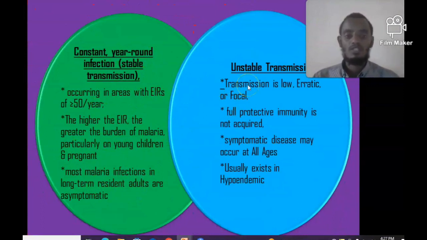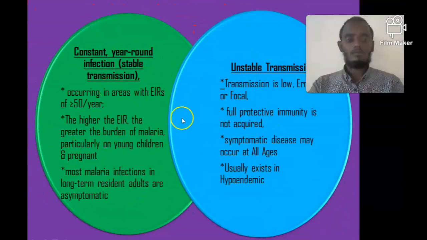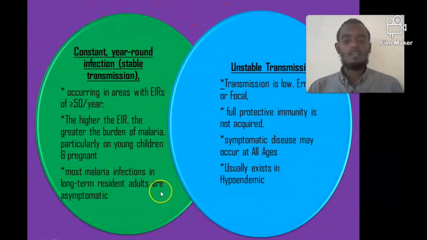But in an area of unstable transmission, the transmission is low and focal, and there is no protective immunity in adults. So all individuals, whether young, pregnant, or old, who are infected with malaria become symptomatic. This unstable transmission is more common in hypoendemic areas, but stable transmission is more common in holoendemic and hyperendemic areas. Generally, in unstable transmission areas, symptomatic disease may occur at all ages, because there is no protective immunity. But in stable transmission areas, young children and pregnant women are symptomatic, but adults are asymptomatic.